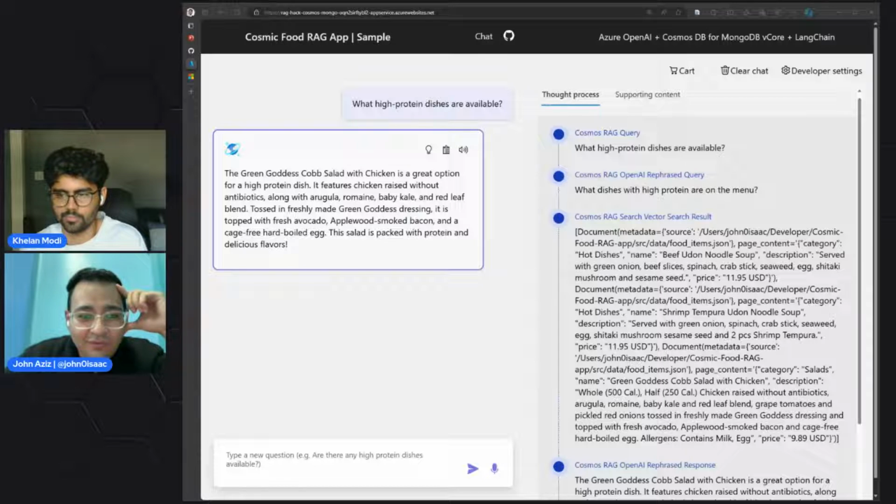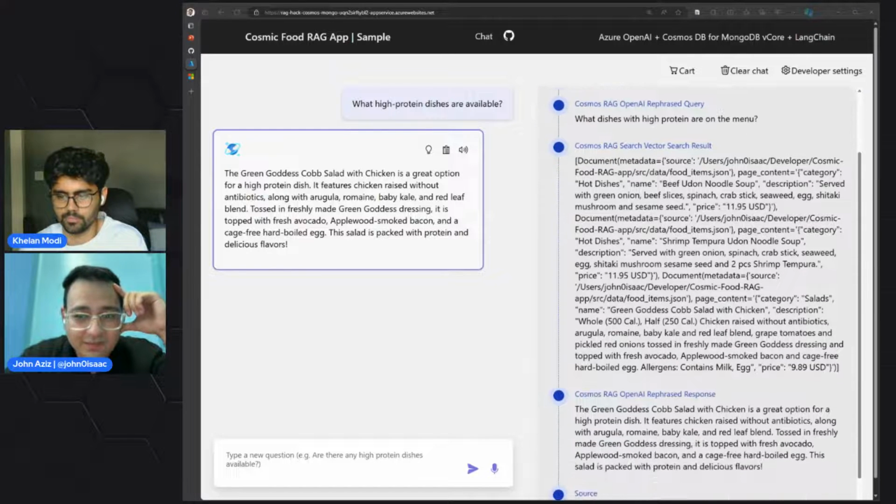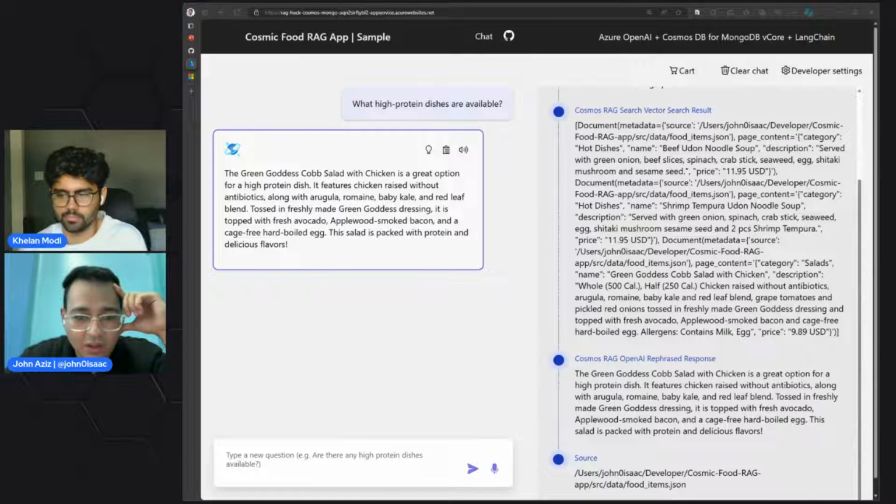Then it got all of these responses from the vector database, and if you scroll down a little bit, it sent all of these things to Azure OpenAI and got us back this rephrased sentence. All of that is done using this content that we retrieved from the database and some prompts that we wrote to instruct the LLM to act a specific way.